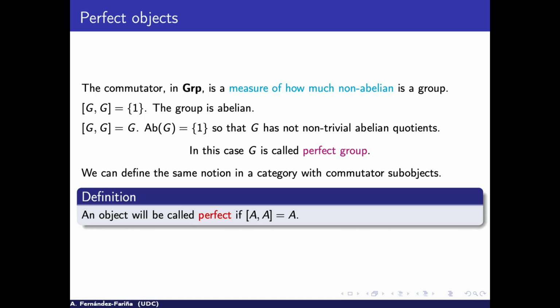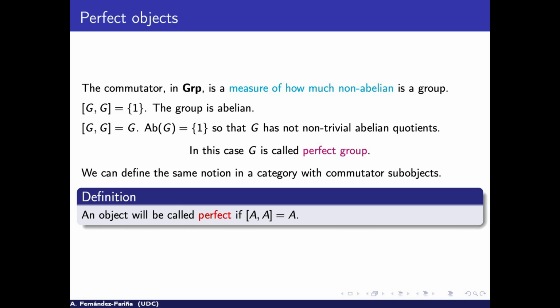And if the commutator is the whole group, then it has no non-trivial abelian quotients. So it is the farthest from being abelian. These kinds of groups have a name. They are the perfect groups. So we will call an object perfect if it is the same as its commutator. I introduced this idea of perfect object because I will use it when we talk about universal representations.